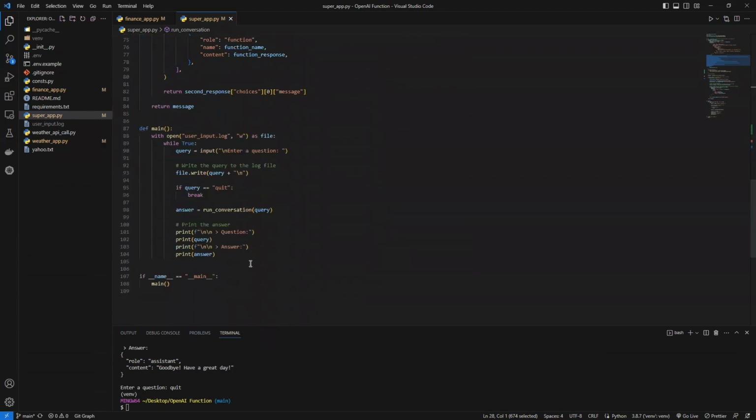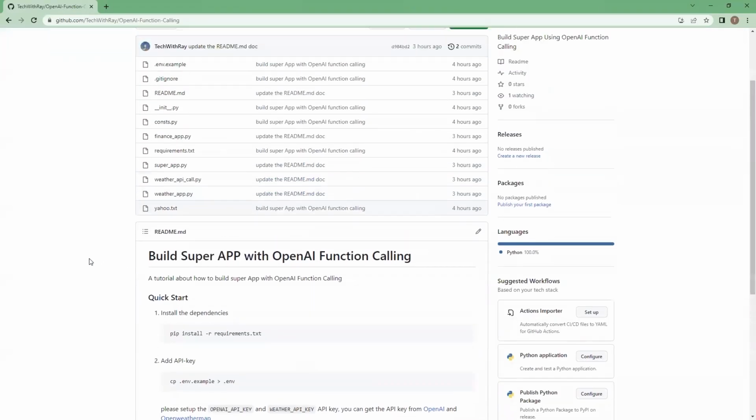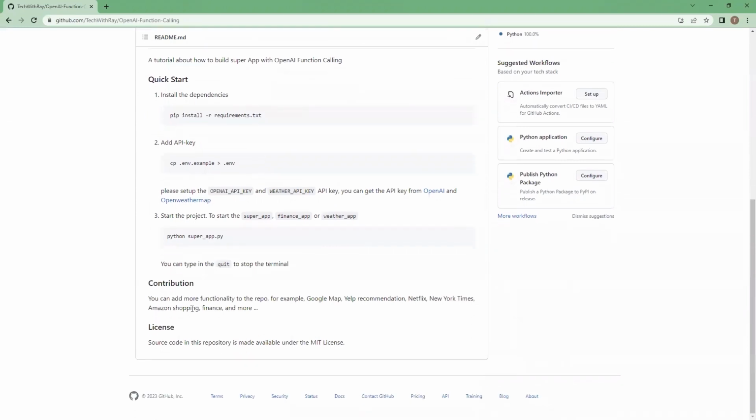And I will put the code into GitHub. Actually, I already uploaded the code to GitHub. So here is the GitHub code, and if you are interested in it, you can take a look. And as I said, you can add more functionality into this repo, for example, Google Maps, Yelp recommendation, Netflix, New York Times. So this is amazing. I think this is one of the biggest updates lately from OpenAI.